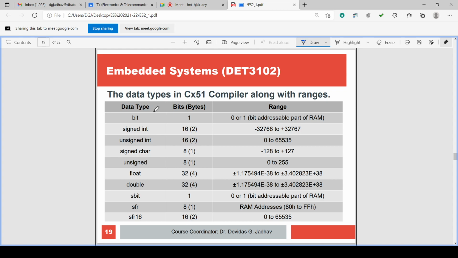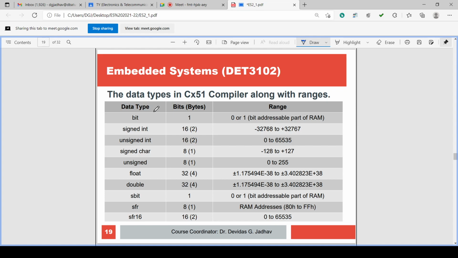If it is unsigned, all 16 bits will be positive, so 0 to 65,535. If it is character, then it is 8 bit, unsigned character or signed character. Unsigned will have the complete 8 bits for the variation of the character, and in signed character, out of 8 bits, 7 bits are for variation of the value and 1 is for sign. So in signed character, minus 128 to plus 127, and in unsigned it is 0 to 255. These are the ranges. Okay, so these are about character.